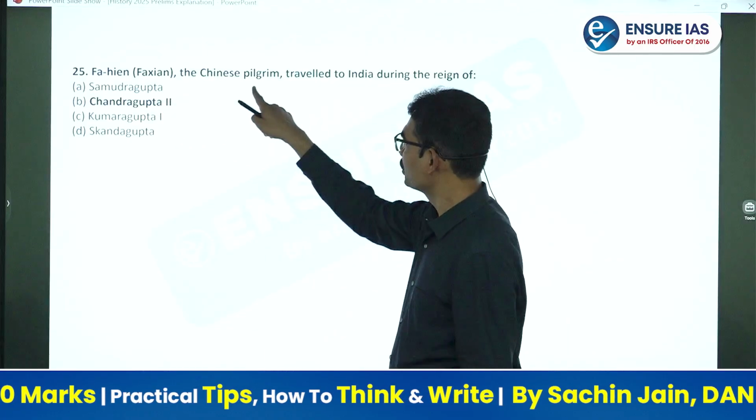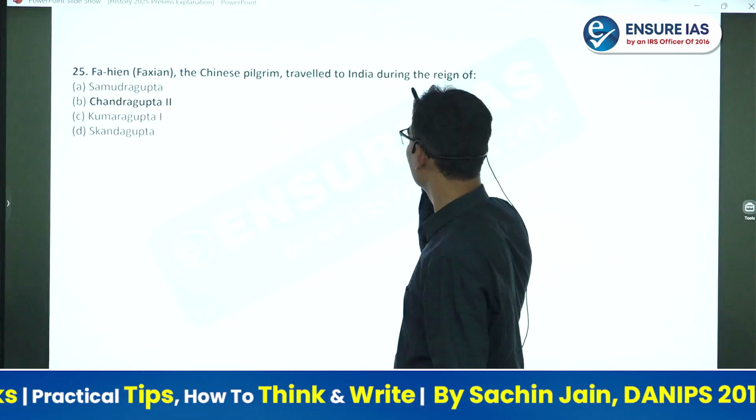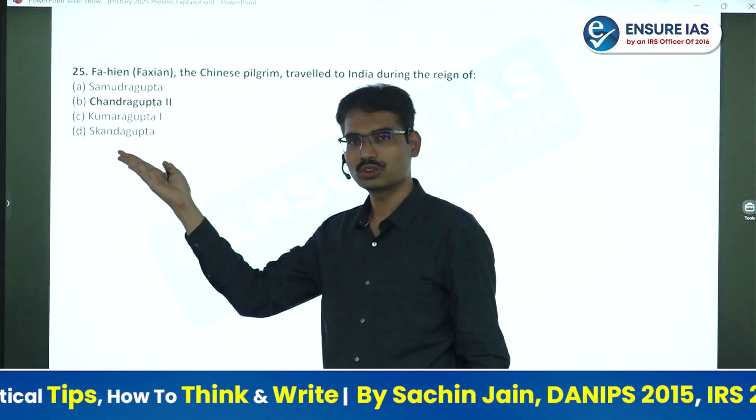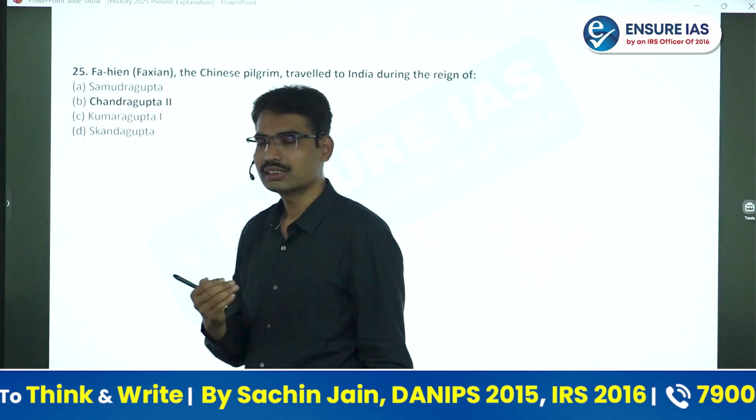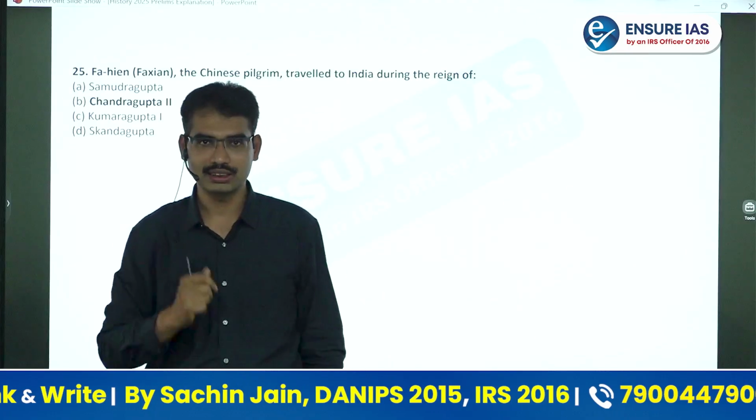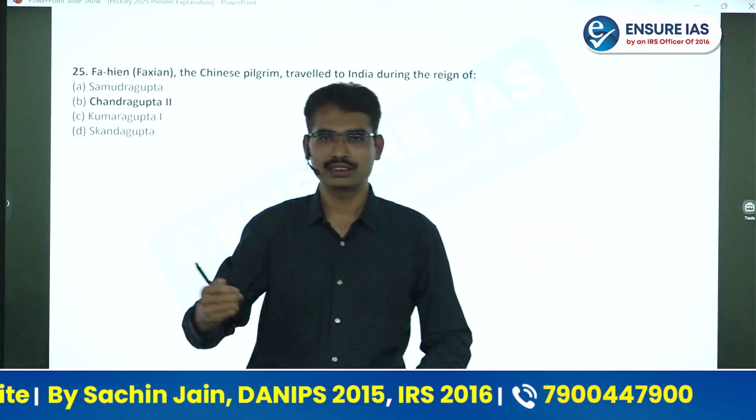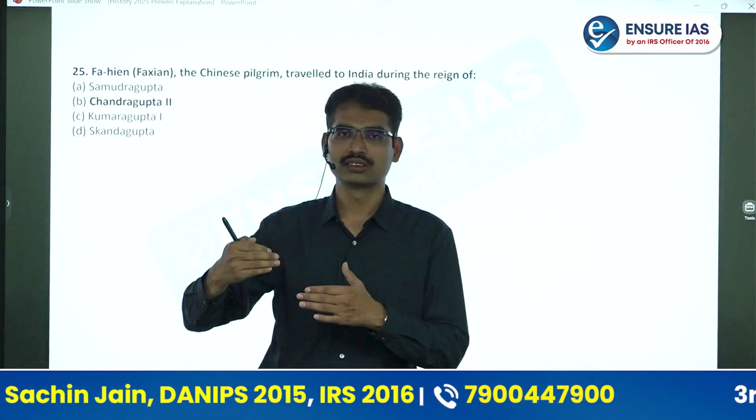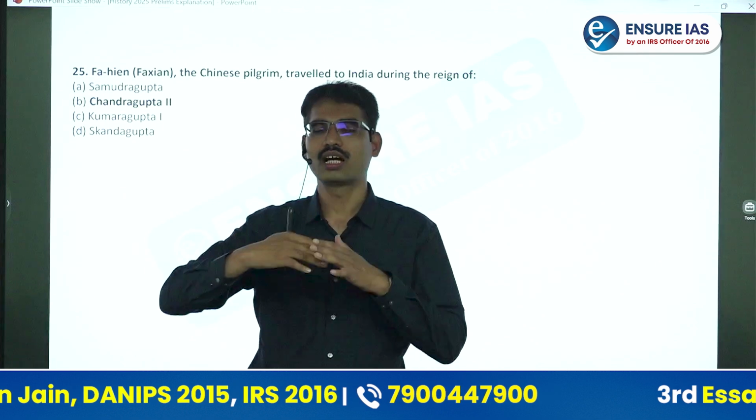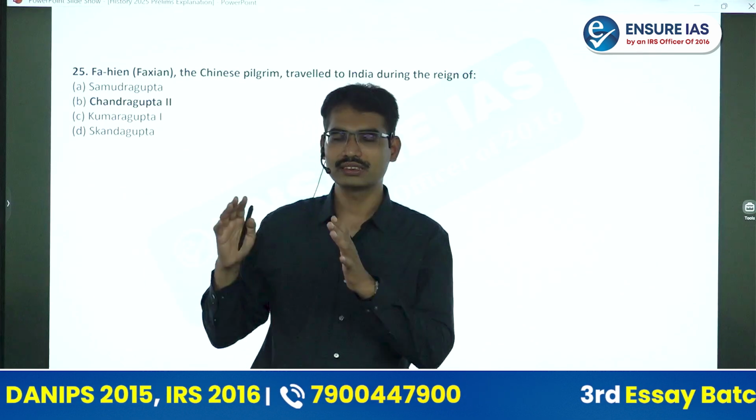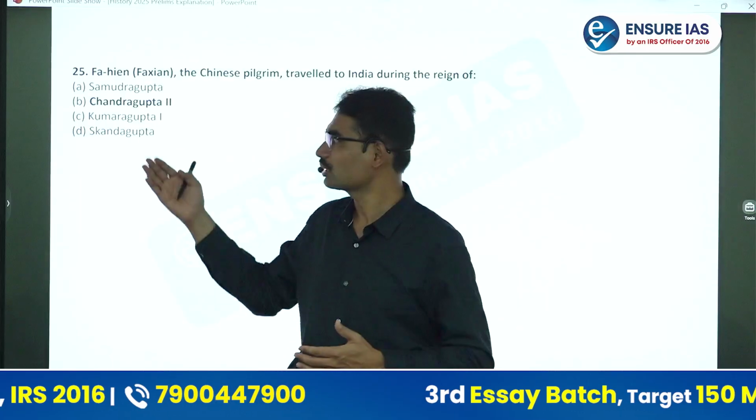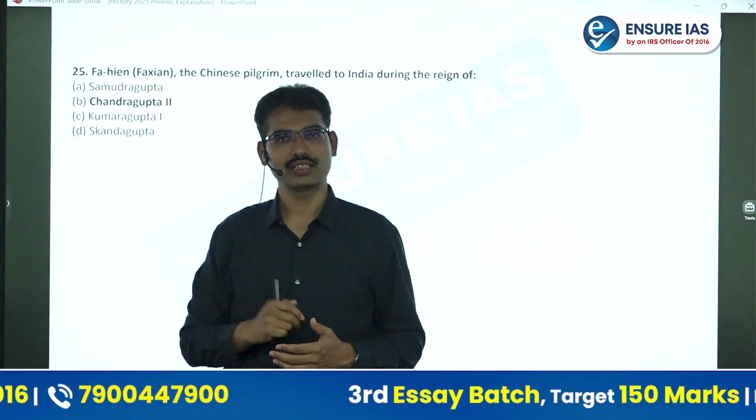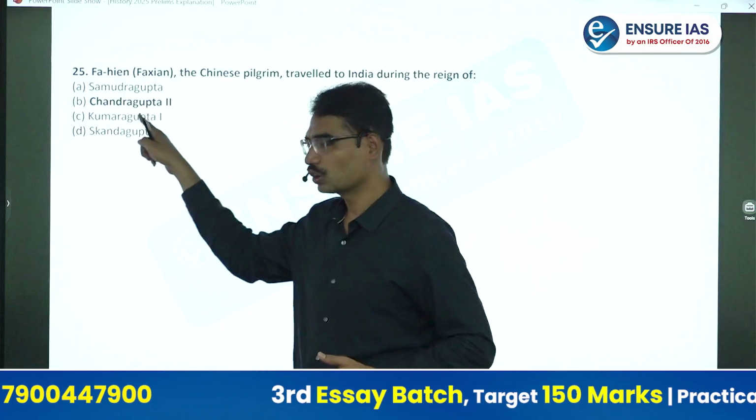Fahian, the Chinese pilgrim, traveled to India during the reign of, very easy, Chandragupta II time period. We used to discuss in the classroom also, Fahian. He is the one who observed untouchability in India. When untouchables were about to enter a village, they had to beat a drum so that other people would not even see them and would not get polluted. So that evil practice was observed by the Chinese traveler Fahian, during Chandragupta II's time period.